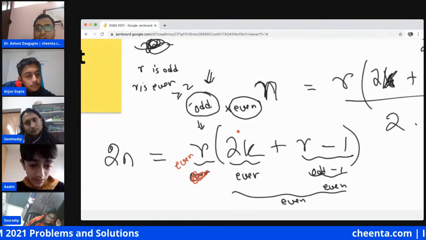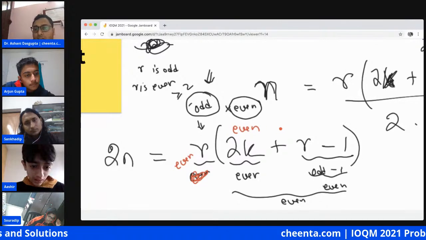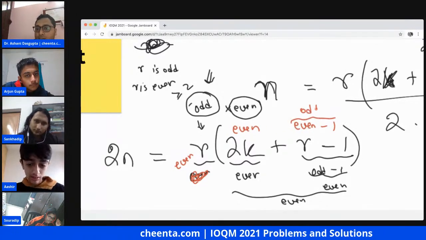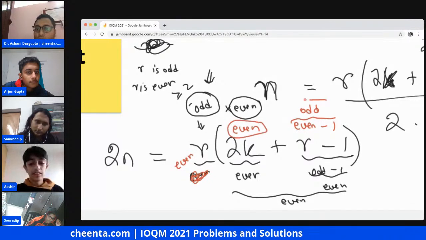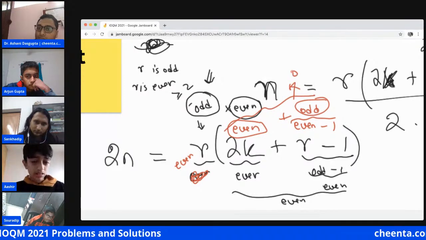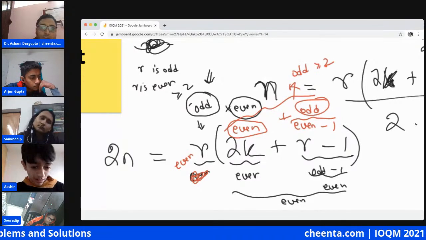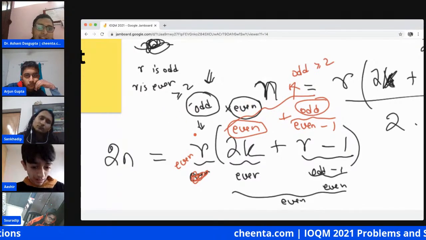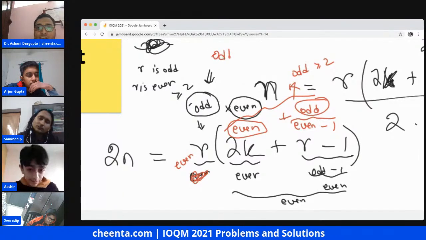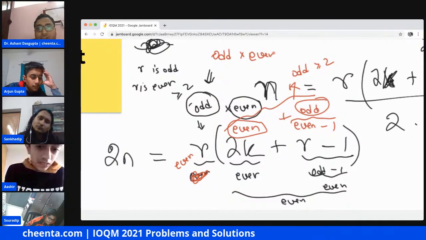It's even, so this is already even, but this is even minus 1, which is odd, right? So even plus odd, this part becomes odd, greater than or equal to 2. Okay, so at any rate, the right hand side is odd times even, where the odd number is greater than or equal to 2.